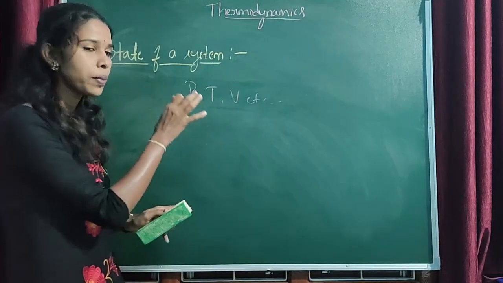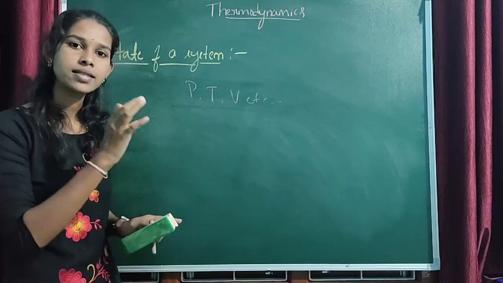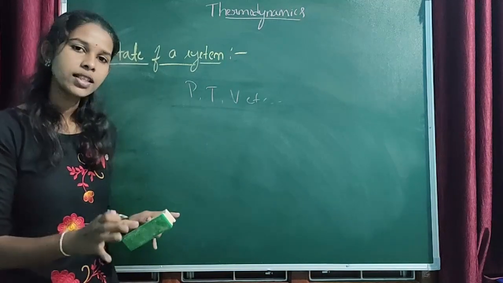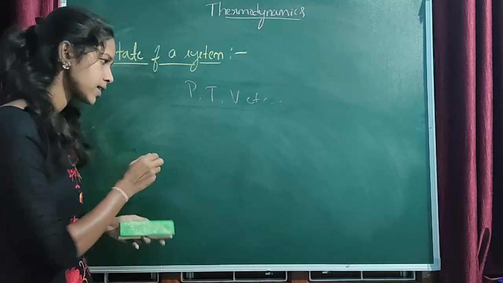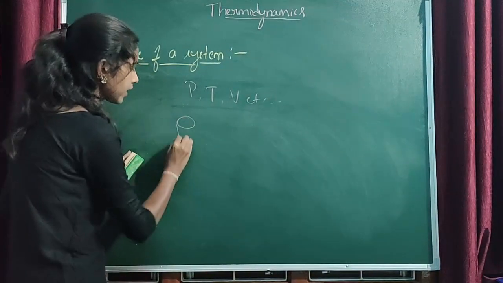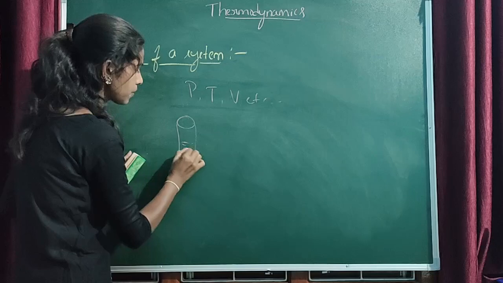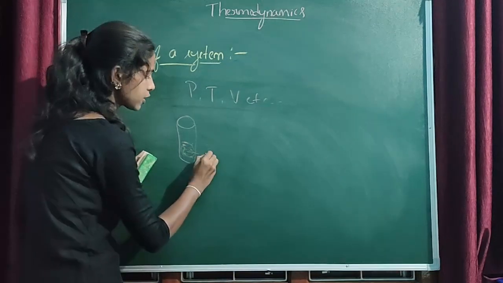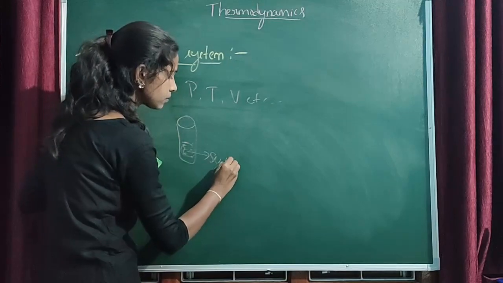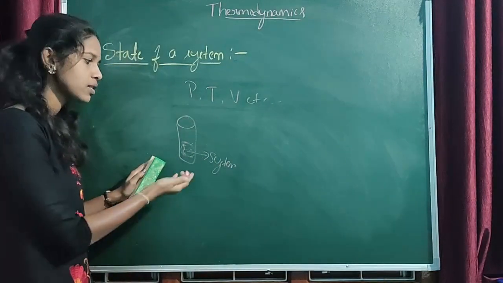If the macroscopic properties of the system have definite values, then we can say that the system has a definite state. For example, I'll consider a test tube with some reaction mixture. I'll consider this reaction mixture in the test tube as the system. This system has its own properties.